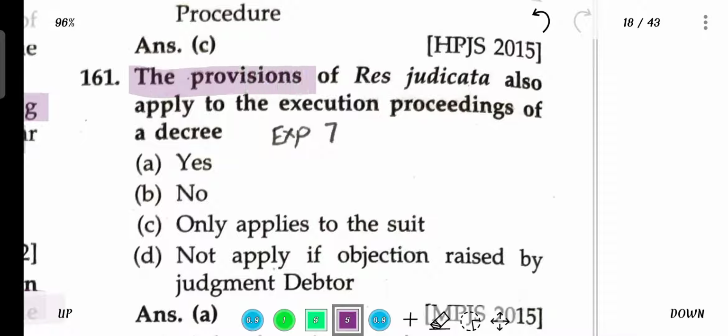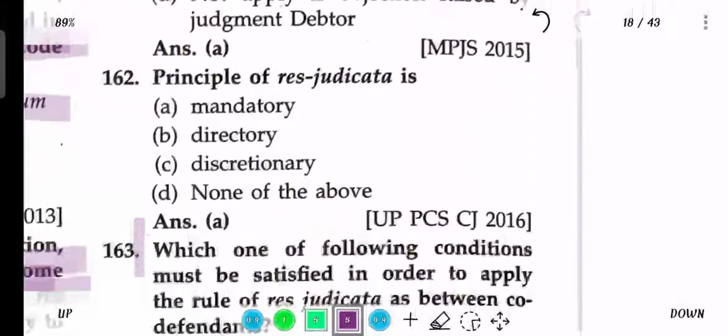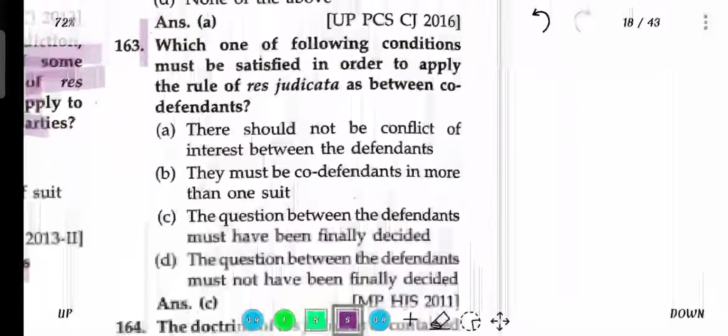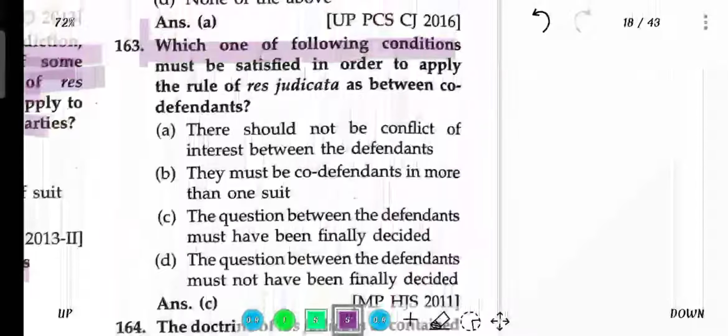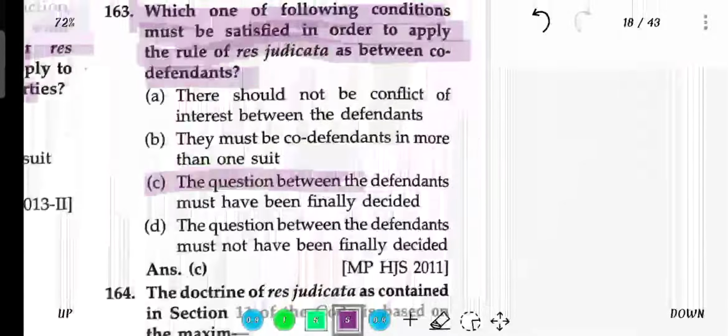The provision of res judicata also applies to the execution proceeding of a decree. Yes, explanation 7. The principle of res judicata is mandatory. Which one of the following conditions must be satisfied in order to apply the rule of res judicata between co-defendants? The question between the defendants must be finally decided.